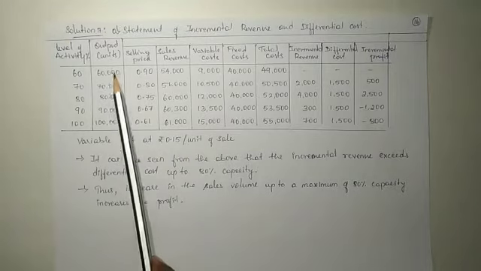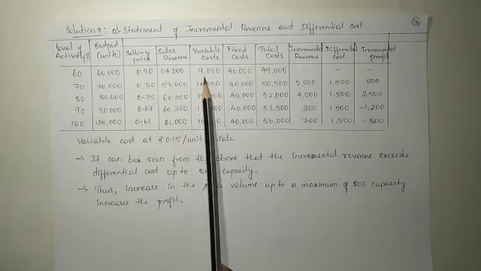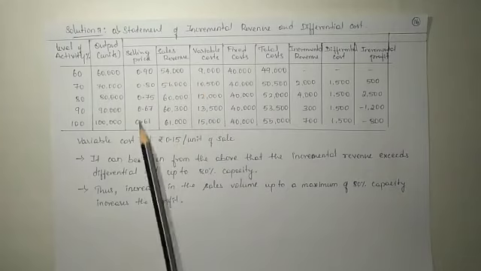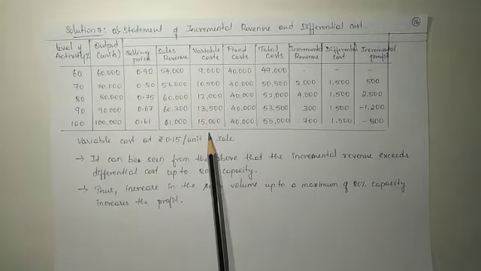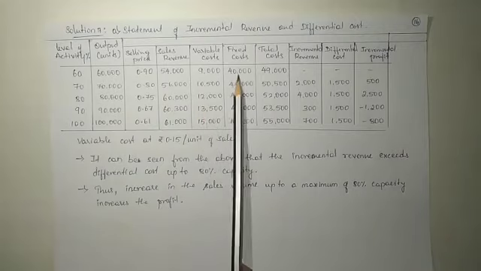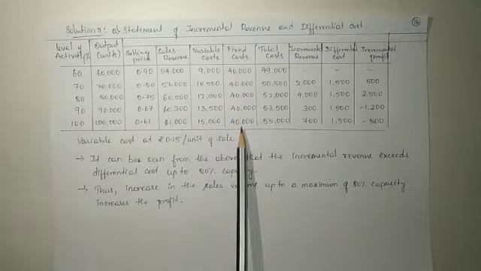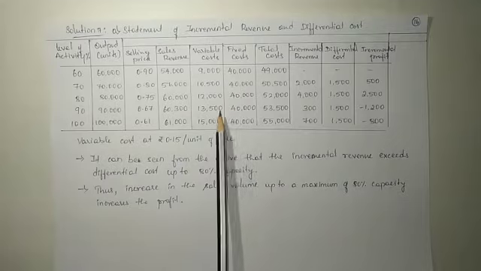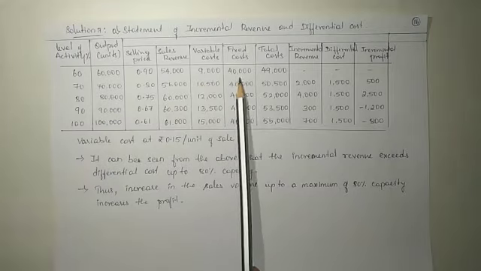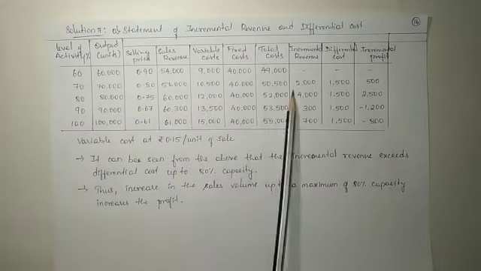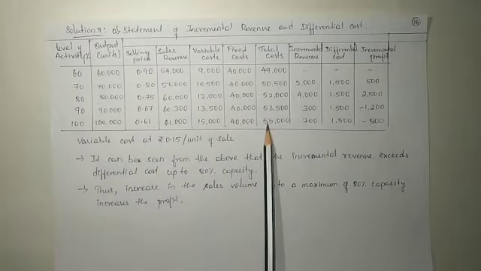So 60,000 into 0.15 gives 9,000. 70,000 into 0.15 gives 10,500. Likewise 12,000, 13,500 and 15,000. The fixed cost remains constant for all levels of activity, that is 40,000, as given in the problem. The total cost is 9,000 plus 40,000, that is 49,000. Likewise, I have calculated the total cost for the different levels of activity.